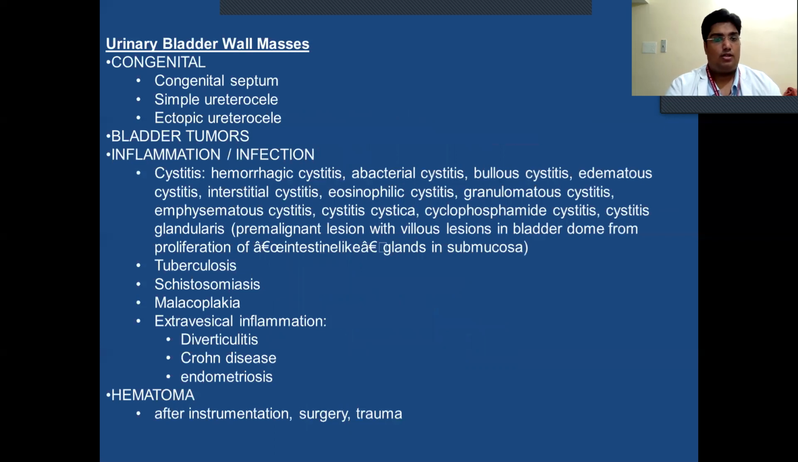Urinary bladder wall masses: congenital septum, simple ureterocele, ectopic ureterocele, bladder tumors, inflammation or infections like cystitis, hemorrhagic cystitis, abacterial cystitis, edematous cystitis, interstitial, eosinophilic, granulomatous, lymphocytic cystitis, cystitis cystica, cyclophosphamide cystitis, cystitis glandularis, a premalignant lesion with villous lesions in the bladder dome from the proliferation of intestine-like glands in the submucosa.